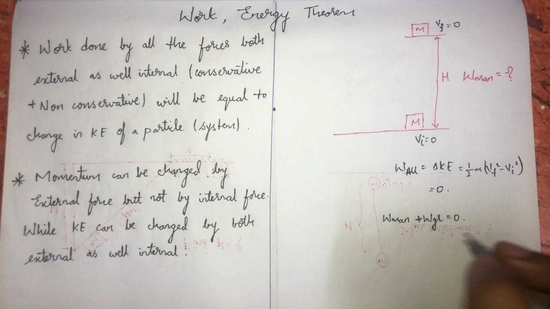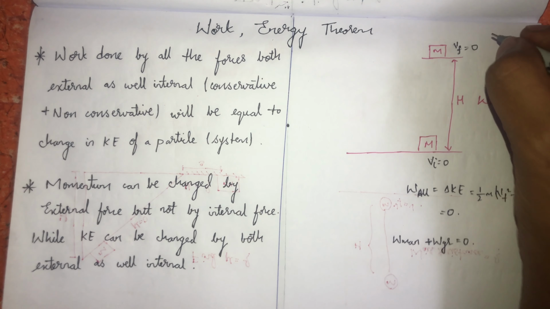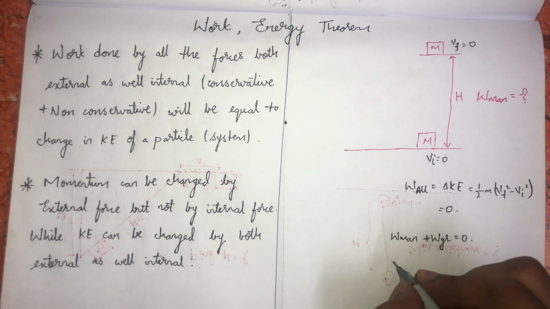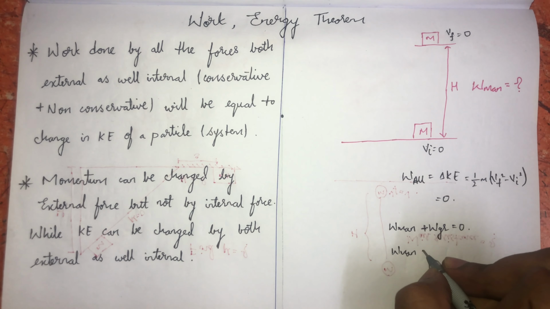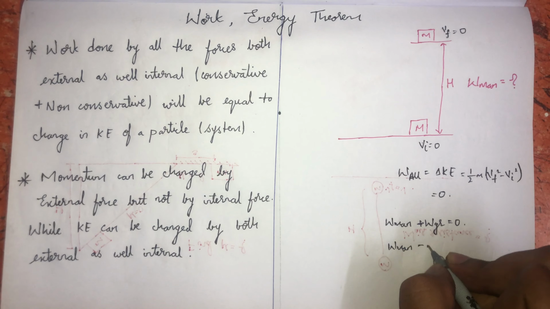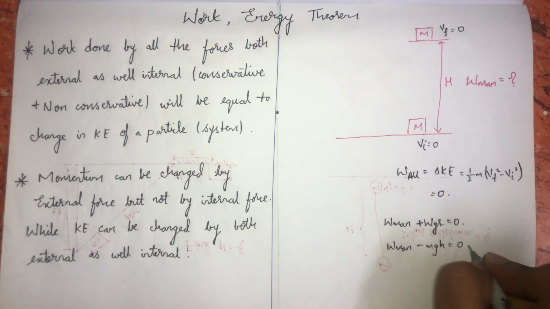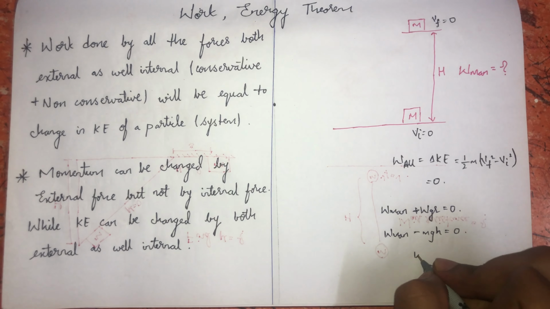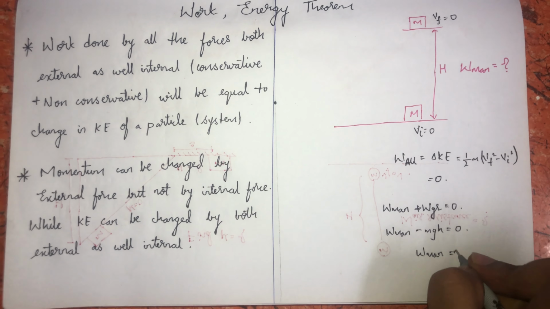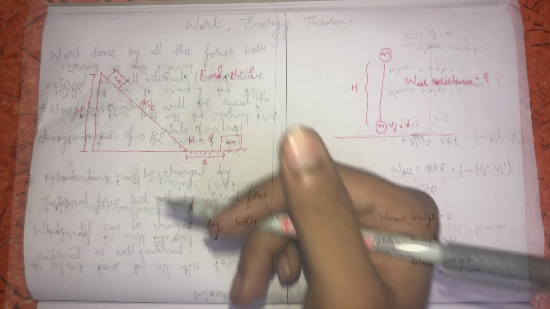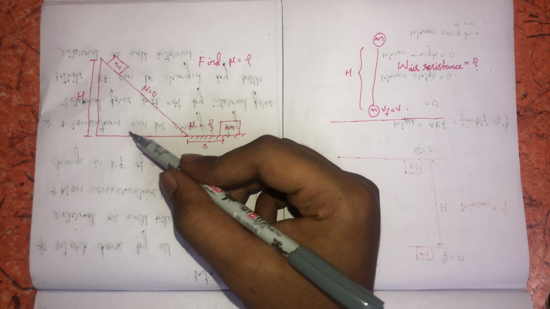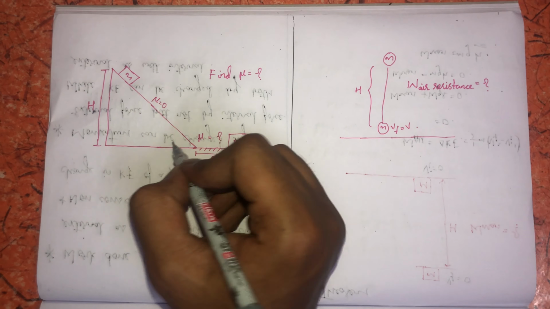For the gravitation, the body is displaced in the upward direction, while gravitation acts in the downward direction. So work done by gravitation will be equal to minus mgh. Work done by the man minus mgh is equal to 0, so work done by the man will be equal to mgh. That's clear.